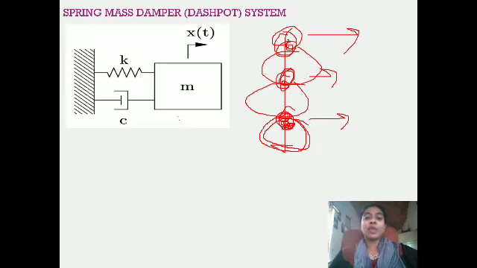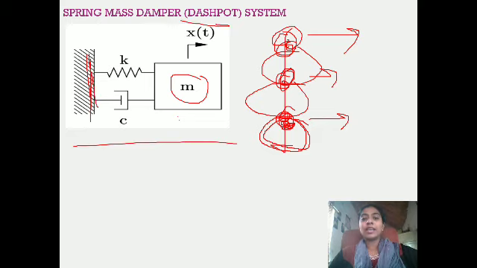See here, for this spring mass damper system, there is a mass. You have one mass, so you will call it a single degree of freedom system. This is your fixed end. Now this is x of t, that is the displacement, the direction of displacement. If this is the direction of displacement, your force will be applied in this direction.